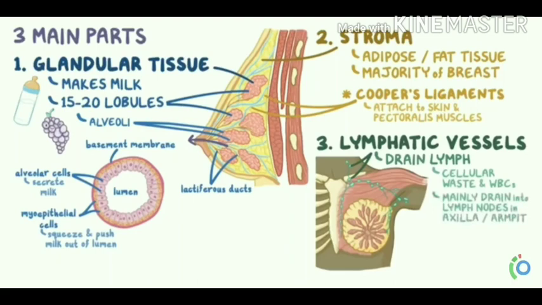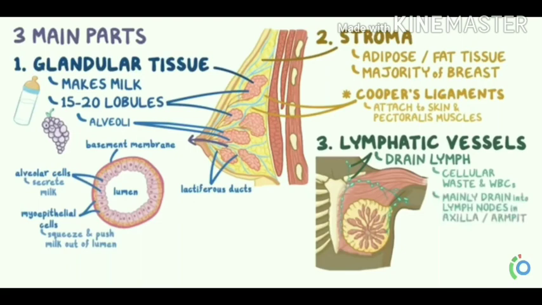Around the alveolus are special myoepithelial cells, shown in orange color. These myoepithelial cells squeeze and push the milk out of the lumen, then into the lactiferous ducts, and it comes out through the pores of the nipple.